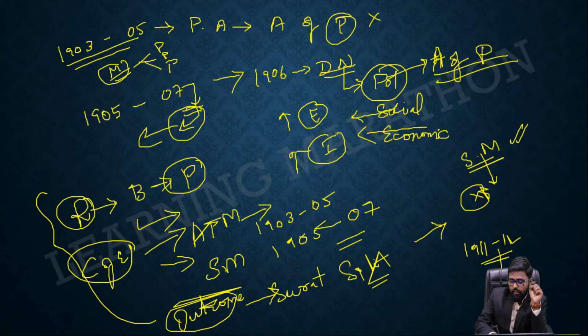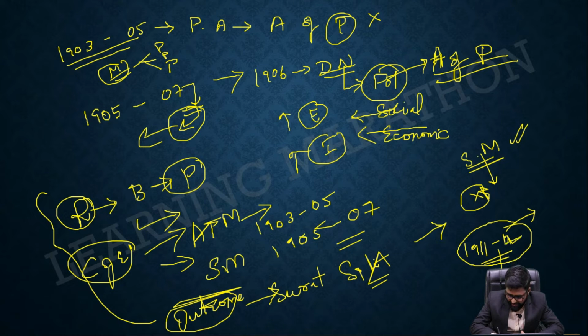In 1911 or 1912, if I am not wrong, the annulment of the partition took place, where the British government said we are going to annul the partition which we started. Why? Because they needed to show the people that they are good in their way, that they are not forcing the people, but that's a different story again.